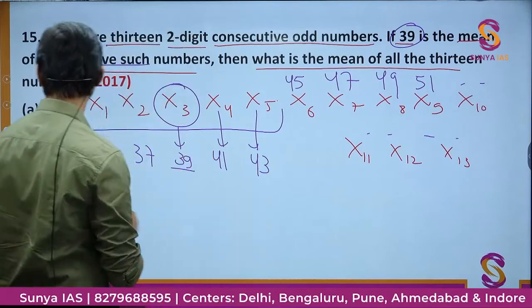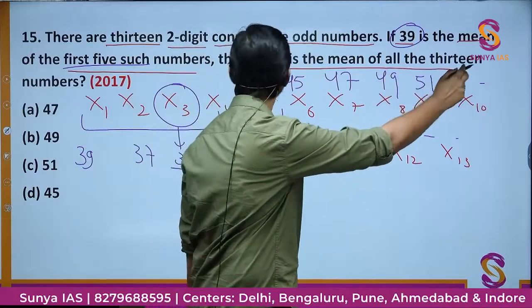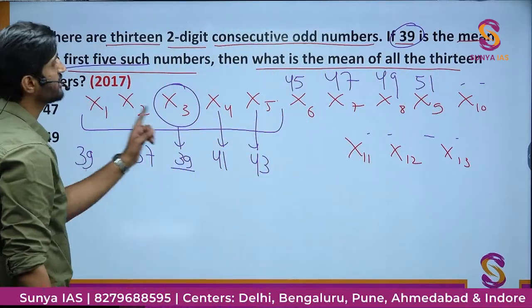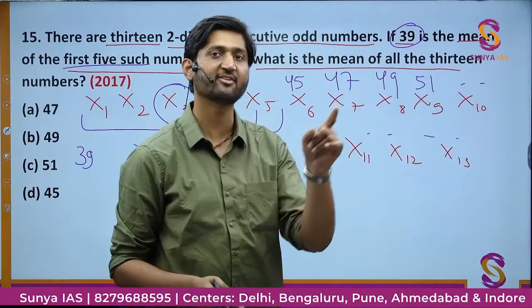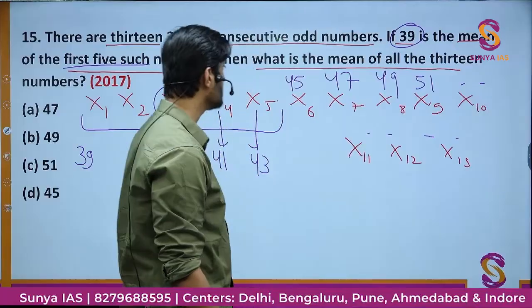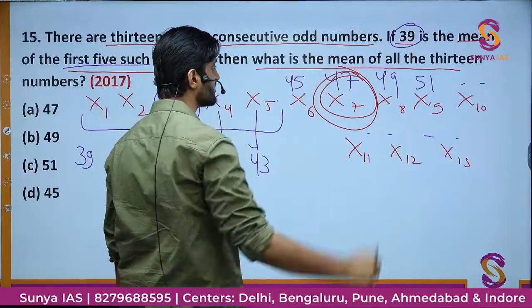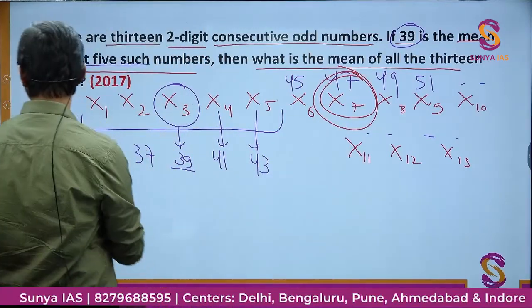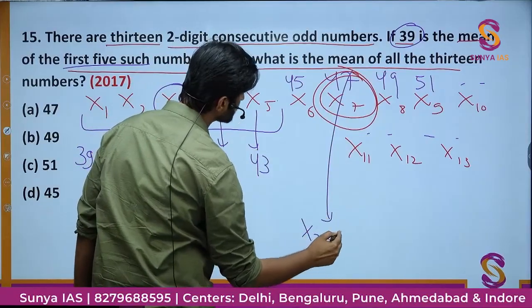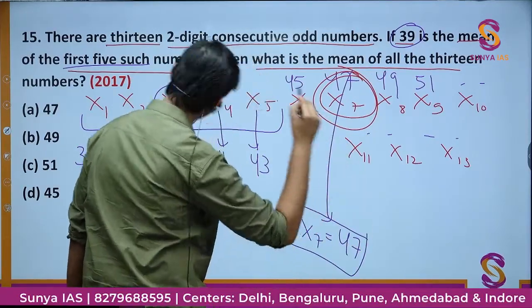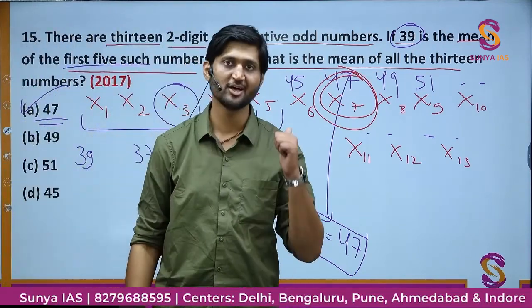Now what is being asked? The final thing being asked is the mean of all 13 numbers. 13 is also an odd number, so here also the average is going to be the middle term. Here you can easily see the middle term is x7. The 7th term is actually the middle term, and this middle term is going to be the average, so x7 is equal to 47. Therefore you can write option A, 47, as the correct answer to this particular question.